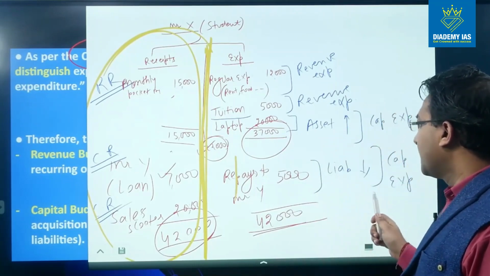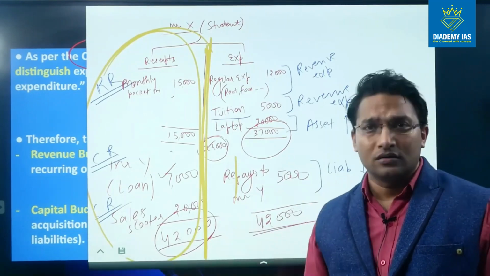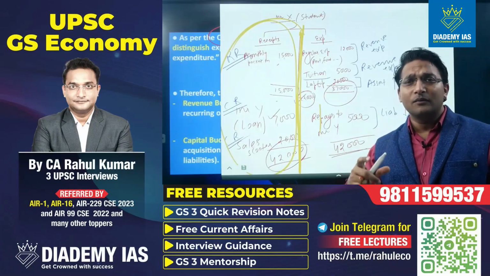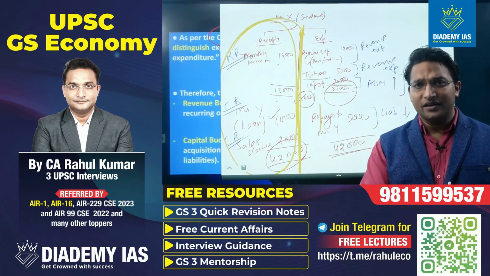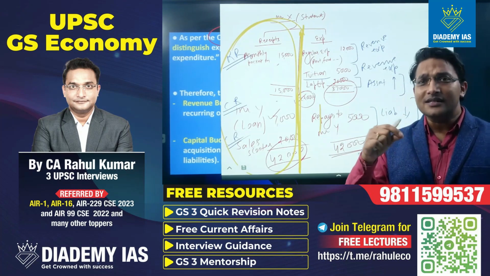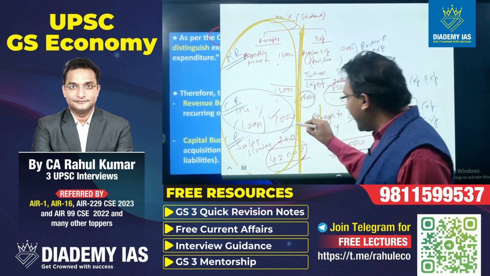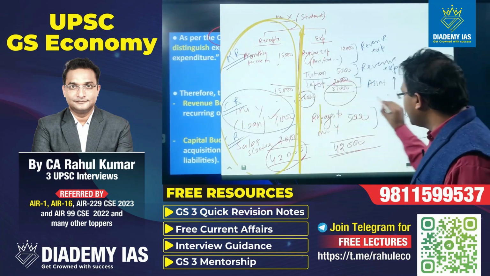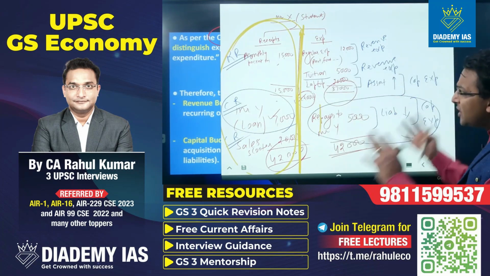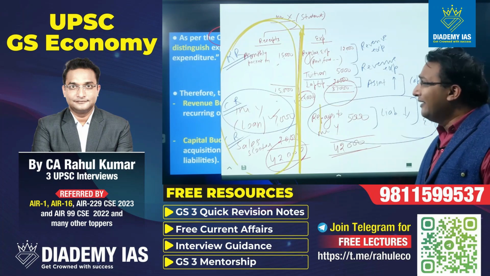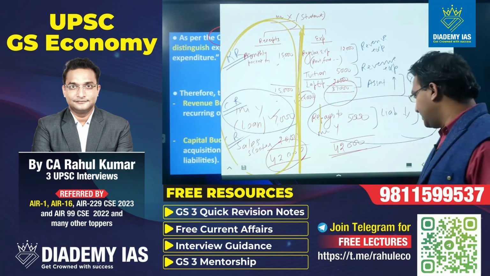Liability reduction means when the government is repaying some loan. Maybe the government has taken some loan from the general public or a foreign government or any other source. When this loan is received, that is a capital receipt, and when it is repaid, this becomes capital expenditure. So this is the most simplified version of understanding revenue expenditure, capital expenditure, revenue receipt and capital receipt.